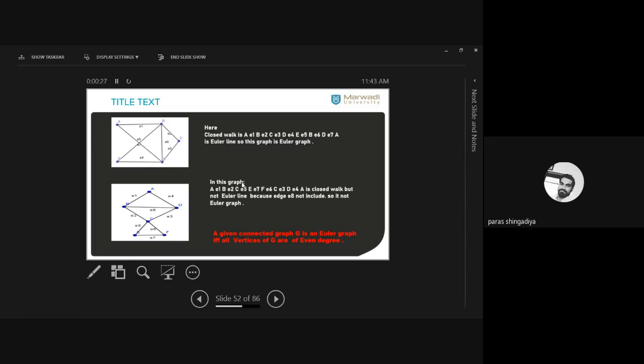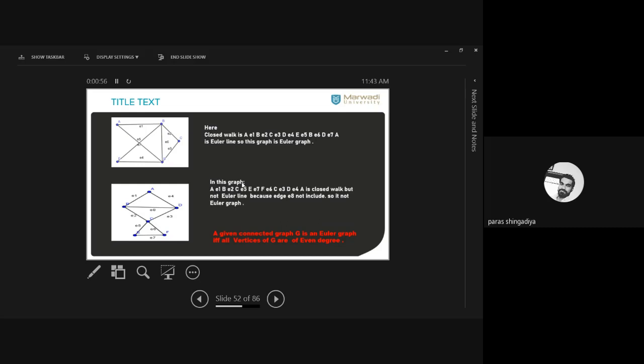It is not compulsory that you always start with A. You can start with A, B, C, D, any one, and you will get the same answer, the same route, the same possibility that it is an Euler graph. And in the second also you can take any route. You can start with any vertex, and at last you get the conclusion that it is not an Euler graph.